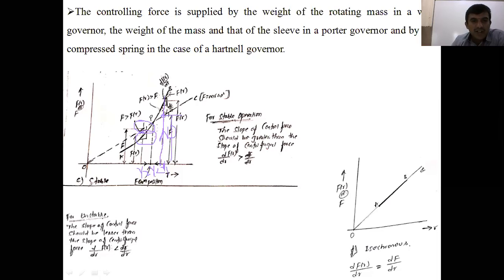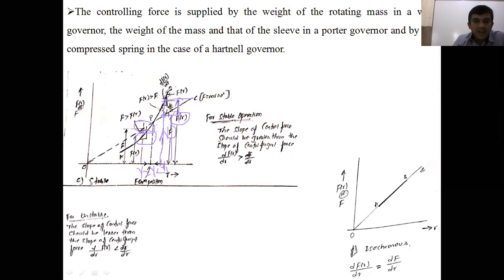Again, if you extend that line, it touches the AB line. That point you can measure as the controlling force, F suffix R.